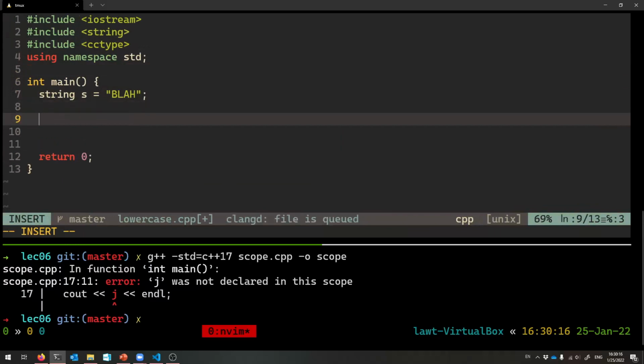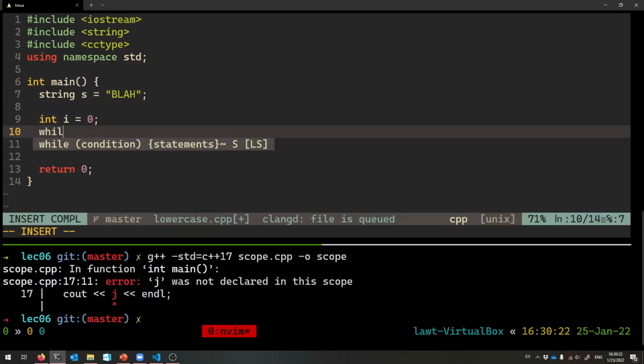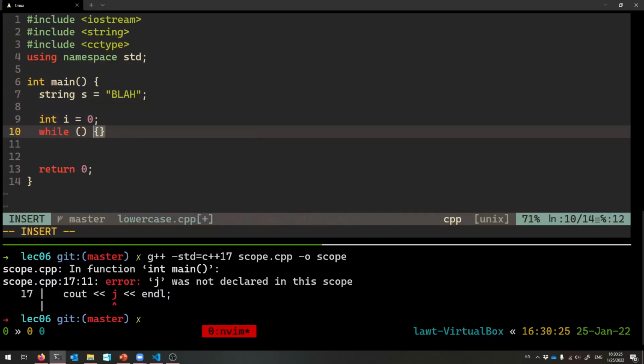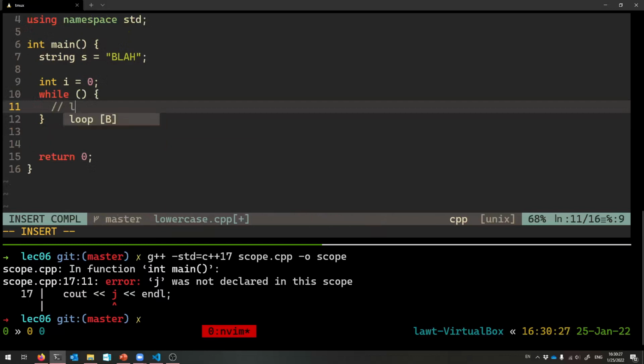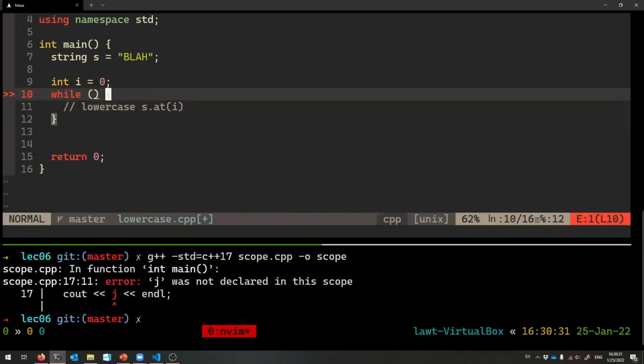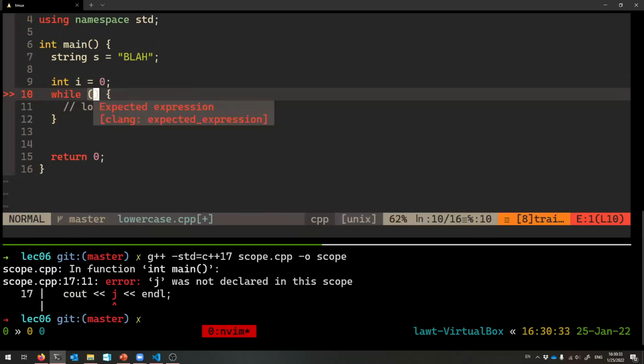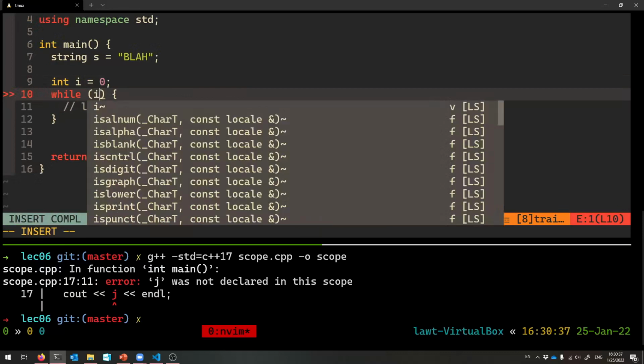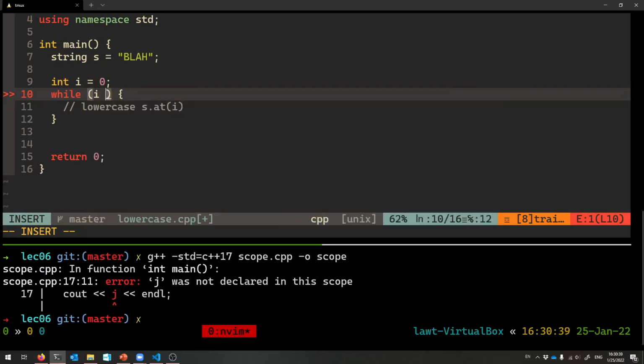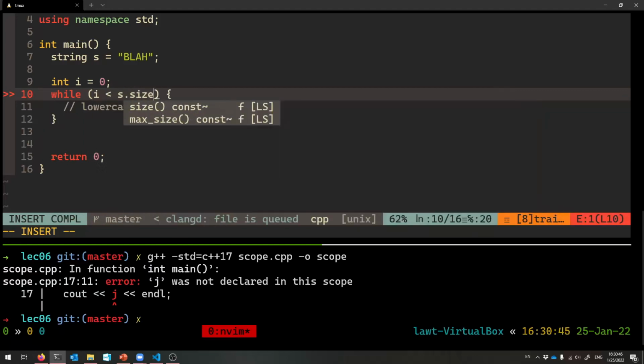All right, so int i equals 0. That's the first valid index in the string s, right? And then I want to keep doing my lowercase of this current index, lowercase s at i, as long as i is a valid index. So when does it stop being a valid index, you might ask? When it gets too big, right? When it gets past the string, and that has to do with the string's size. So while i is less than s.size().